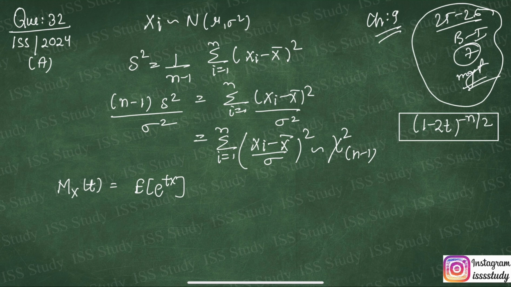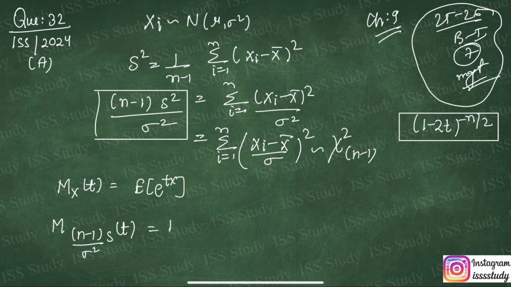We already know how to find the expectation of any function of X. Now, in place of the variable, we have this whole value, so we are going to put it in place of X. So what can we write here? We can write M of (n minus 1) over sigma square times S square, of t.